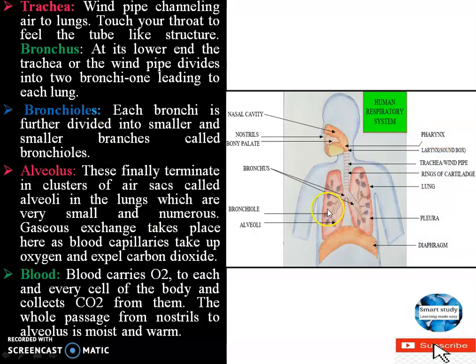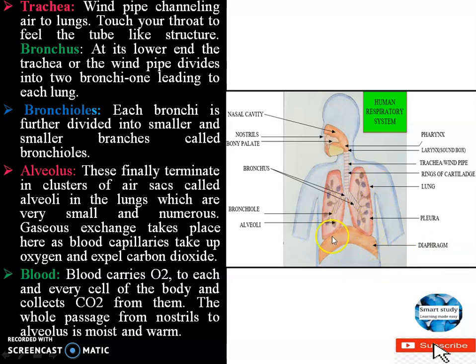Now, if you want to know the function of this diaphragm: the diaphragm and the chest walls are responsible for contracting the body. When we take in air, this diaphragm helps in inhalation and exhalation of air. Because of the movement of this diaphragm, it keeps the lungs at their proper place.